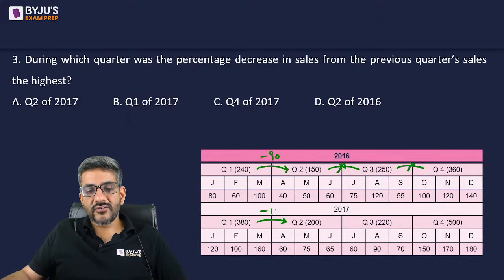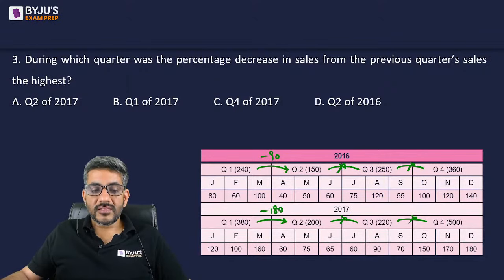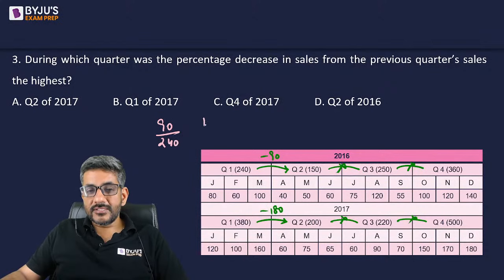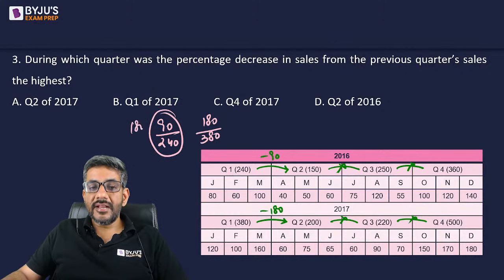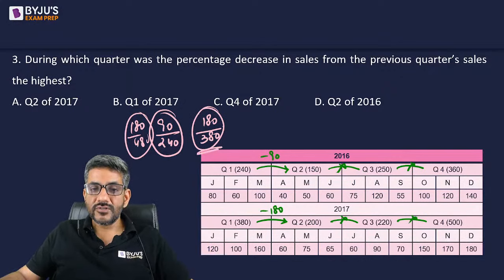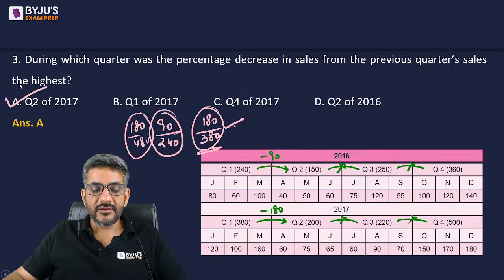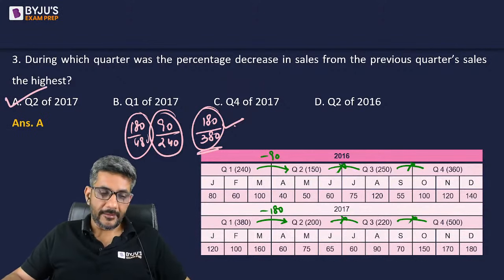Once again, there is a decrease of 180 here. यहाँ पे there is an increase, cannot be the answer. There is an increase, cannot be the answer. The answer would be either this 90 or this 180. Now this 90 is the decrease on a base of 240. This 180 is the decrease on a base of 380. Of course, 90 by 240 is like 180 by 480. अब 180 by 480 और 180 by 380 में से which one is greater? Of course 180 by 380 is greater. So 180 by 380 वाला जो decrease है, that has happened in quarter 2 of 2017, that has become the right answer for us, and once again we have got the answer as option A.